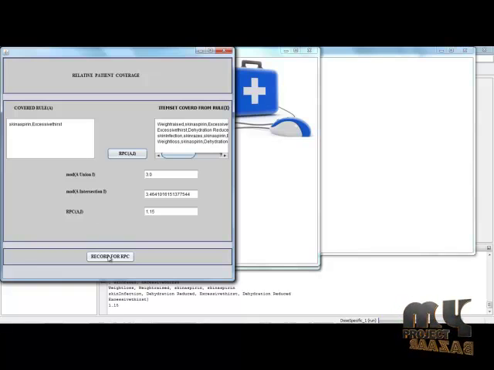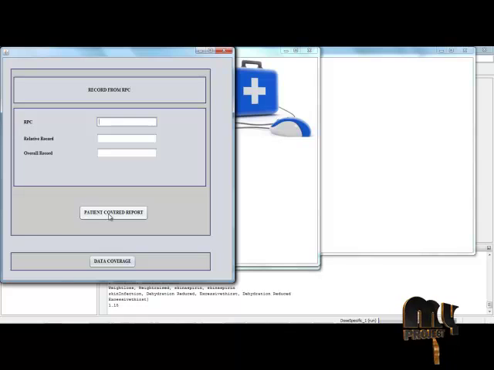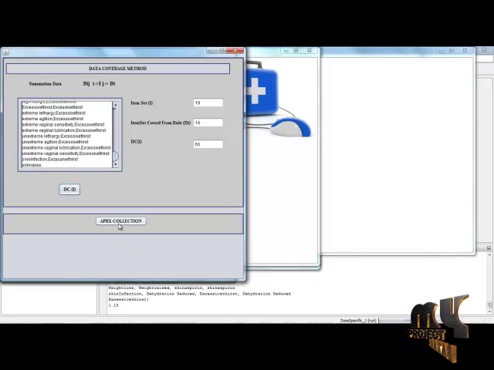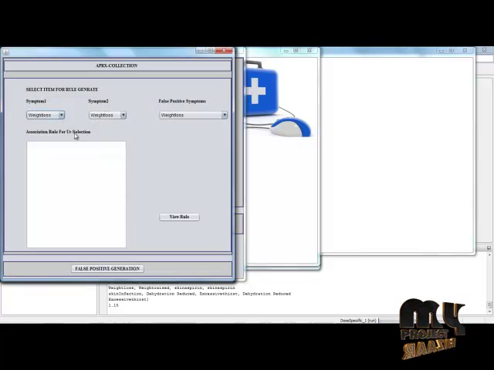Then click RPC. RPC values are evaluated based on the high risk factors. Then click record for RPC. Click patient coverage report. These are the records based on their risk factors, calculating data coverage. Based on the combinational symptoms, we can calculate the rule mining. Data coverage methods are calculated. Click appraise collections.